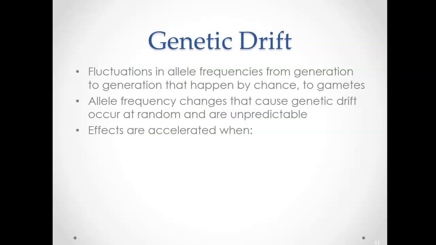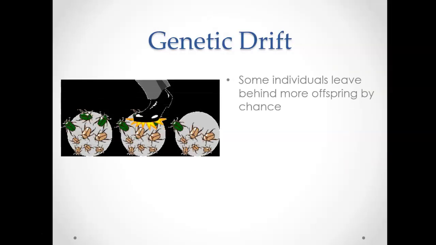You don't really notice genetic drift except when you have a really, really small population. And when you have a really small population, you don't have a lot of alleles to begin with. And so if some of those alleles disappear, it's going to have a really big impact on that population.